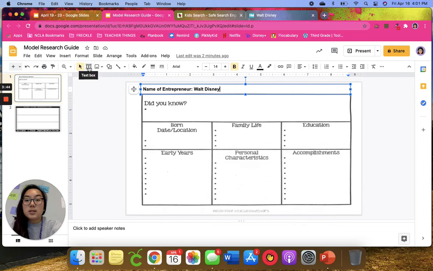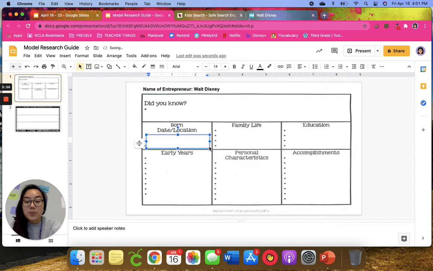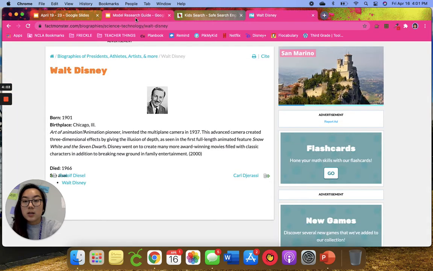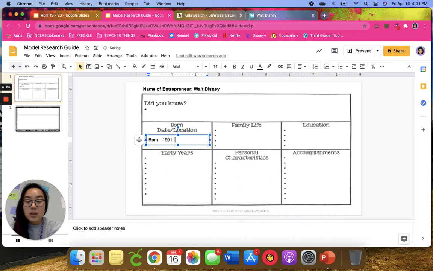So all I'm going to do is this T with a box on it, it says text box. I'm going to click this. And then my cursor is now a little plus sign. I'm going to click and drag so I can add a text box. And he was born in, let's just double check this, 01 in Chicago, Illinois. Okay, so that's going to help us with where he was born and the location.